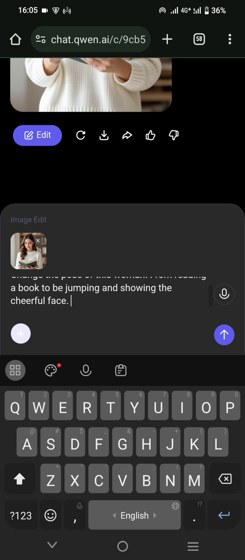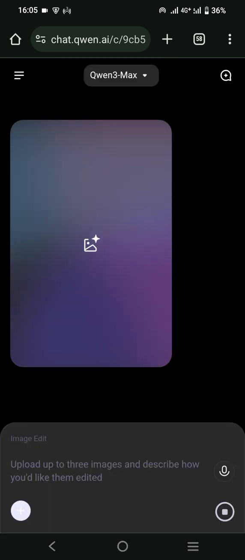Like this, for example, you can continue to do the editing, and there is no limitation to generate pictures guys, and kindly wait for the process.